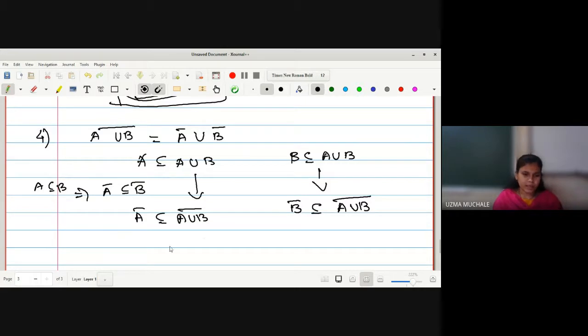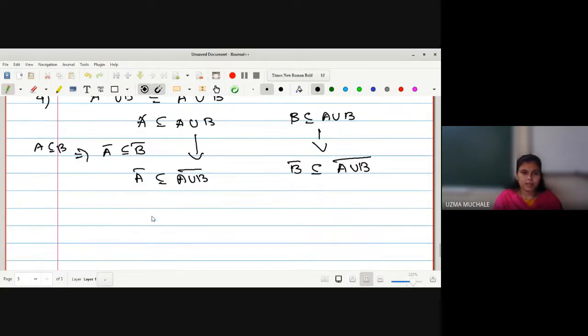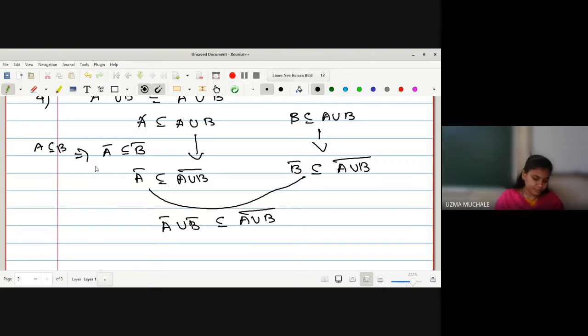You can write the reason as: we know that if A is a subset of B, A bar is a subset of B bar. So combining these two, I can write A bar union B bar is a subset of A union B bar. Thus, if A bar is contained in this, B bar is also contained in this. Obviously, their union will be contained in the closure of A union B.